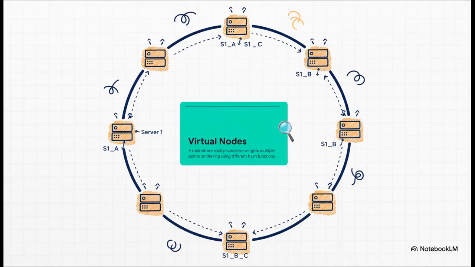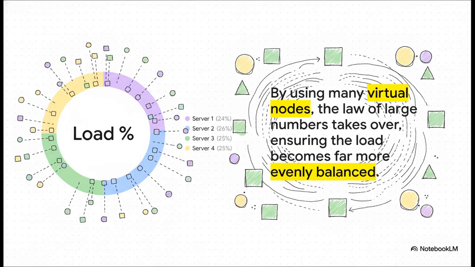And the solution for this is a really slick engineering trick called virtual nodes. Instead of putting each physical server on the ring just once, we basically give it a bunch of aliases. We use a few different hash functions to place it on the ring multiple times. So server 1 might show up as S1-A, S1-B, S1-C, and so on, all around the ring. By doing this, by representing each real machine with maybe hundreds of these virtual points, we dramatically smooth out the distribution. It's just the law of large numbers kicking in. It makes it way more likely that the load on each physical server is going to be balanced.